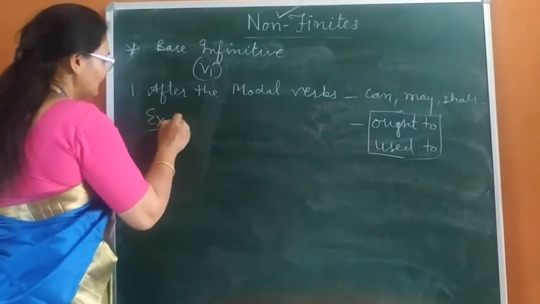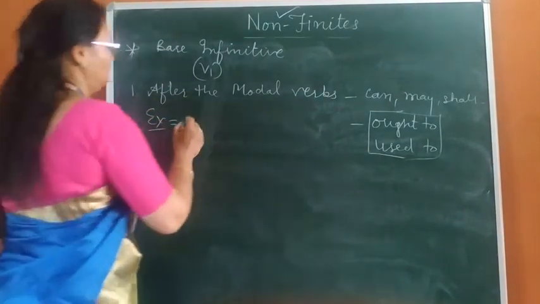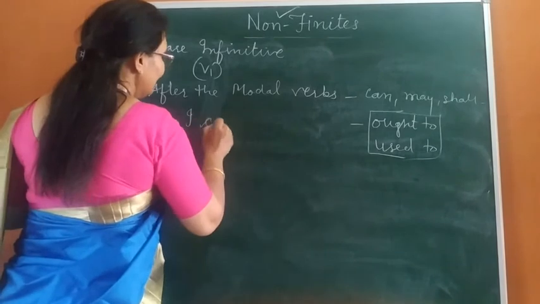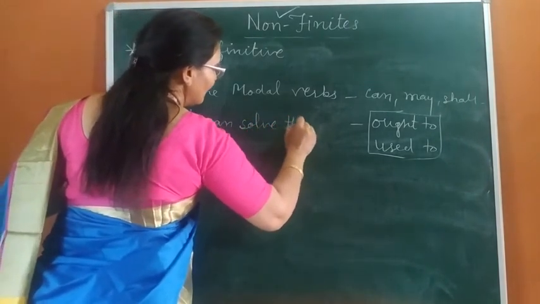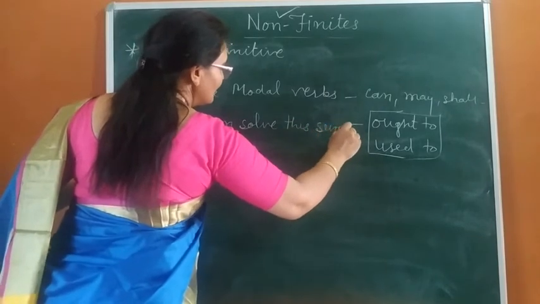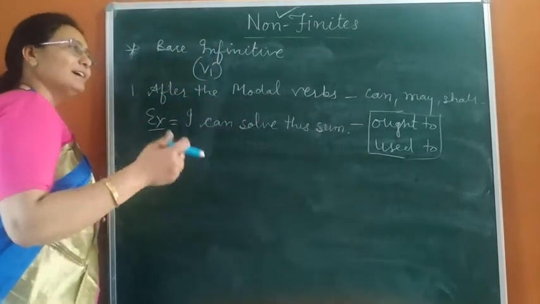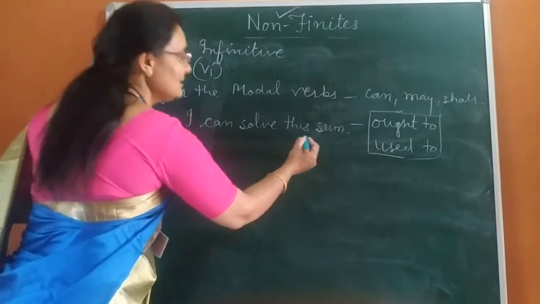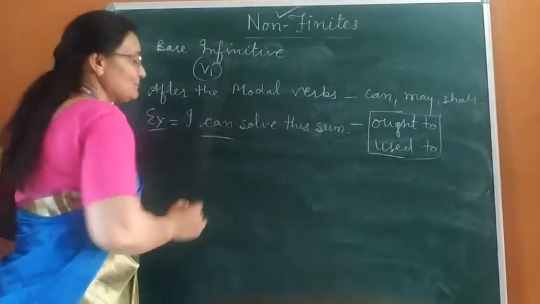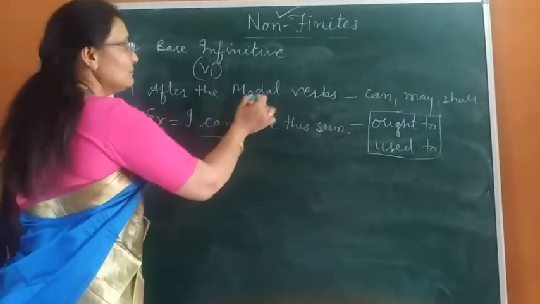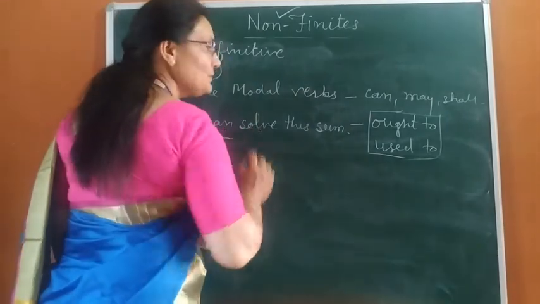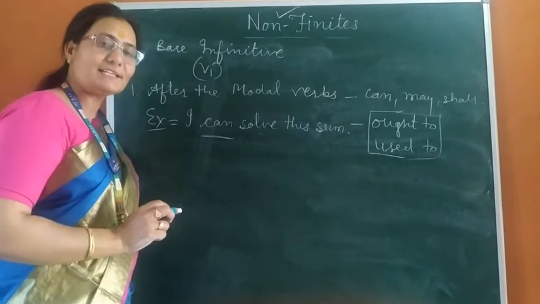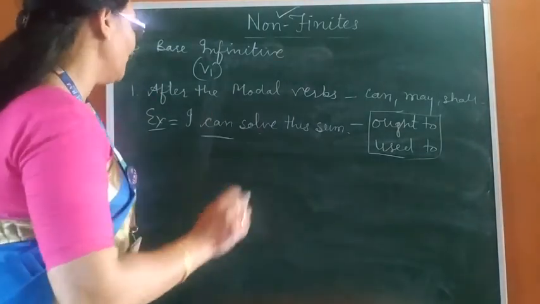Example: I can solve this sum. It means I have ability to solve this sum. Can has been used here, and can is a modal verb. So after can, I have used here V1. Modal verbs always take V1, means bare infinitive.